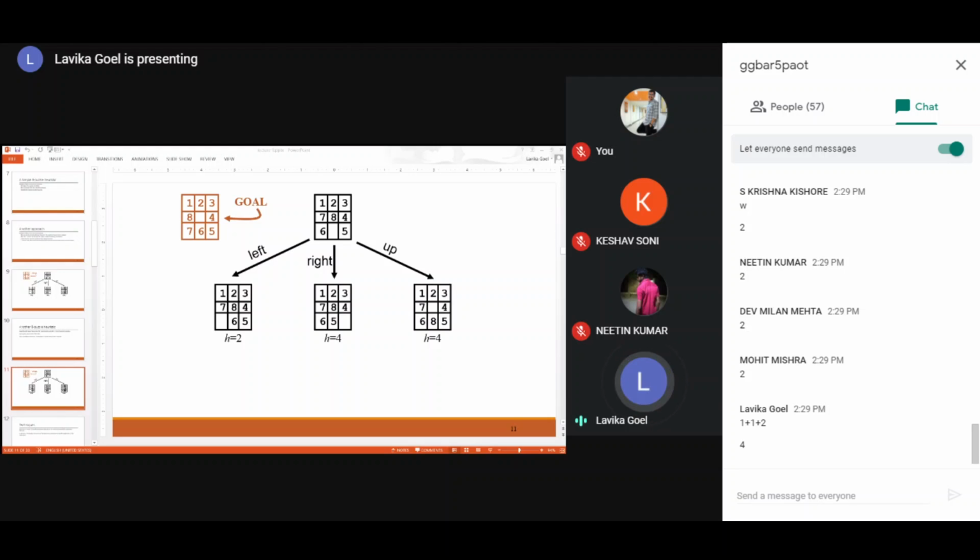Okay. So like this, you have generated the heuristic values for all the 3 states. Based on this, again you get the left hand side state. So you will select the left hand side state based on this heuristic function also. All the 3 heuristic functions which we have chosen are selecting the left hand side state as the next state. So that means the left hand side move might be the most advantageous move for this 8 puzzle problem, which has this initial state and this goal state.